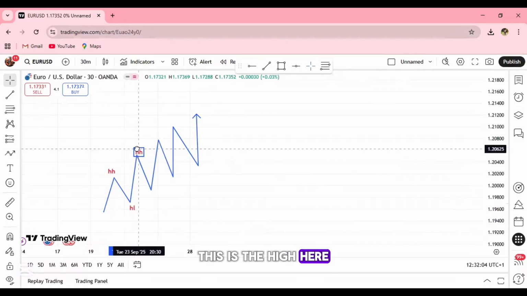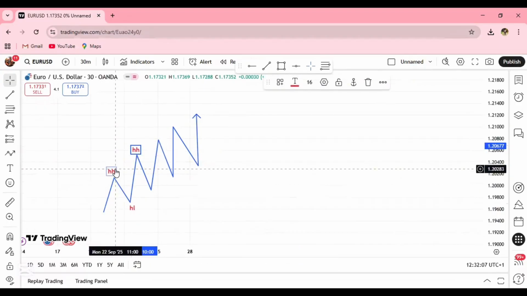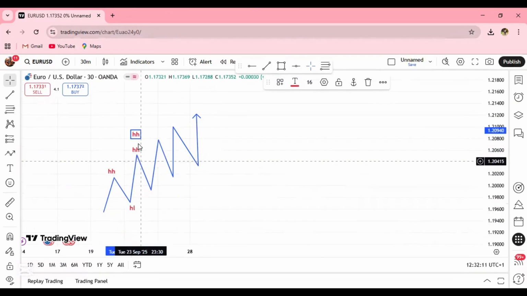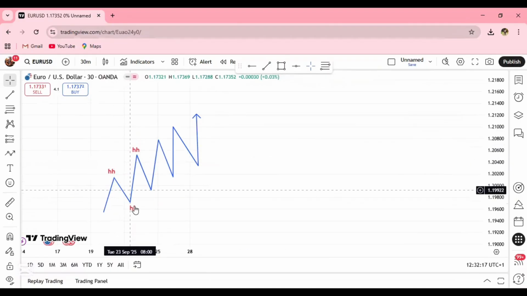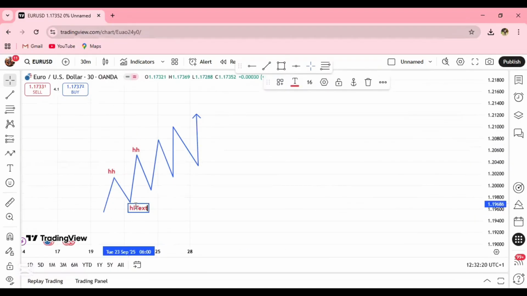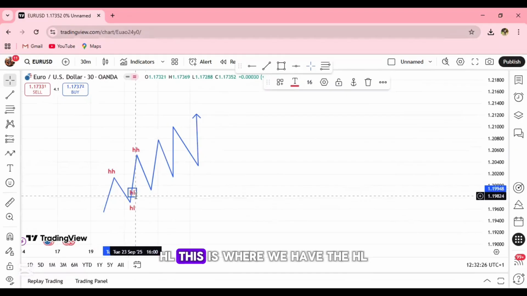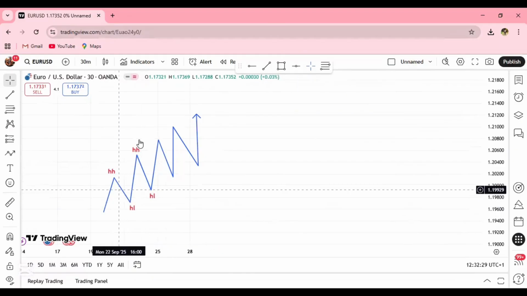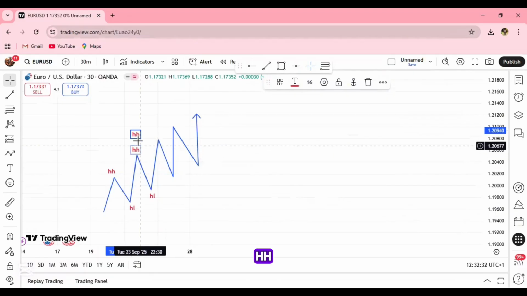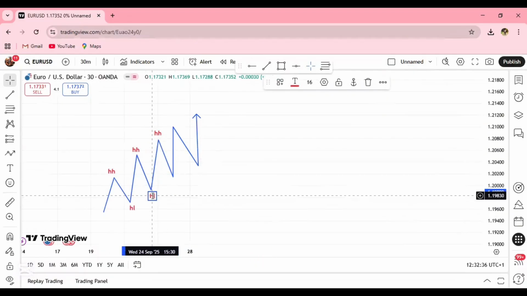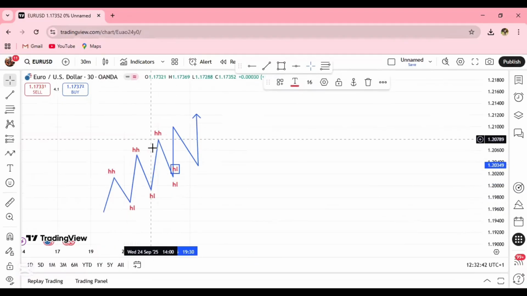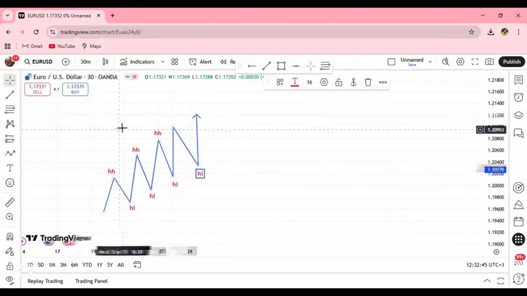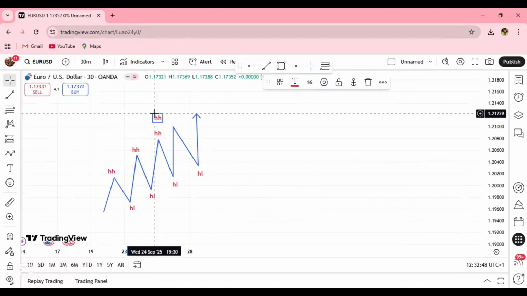This is the high here, higher high, and this is where we have the higher low. Higher high. Higher low. Higher high.